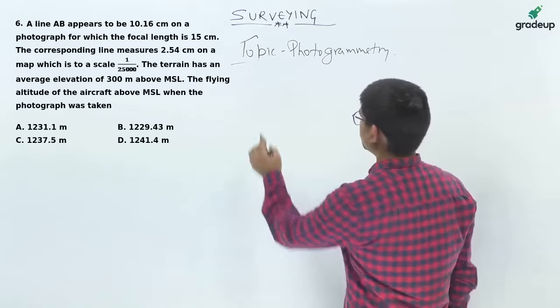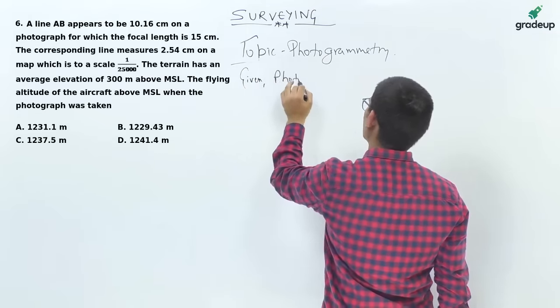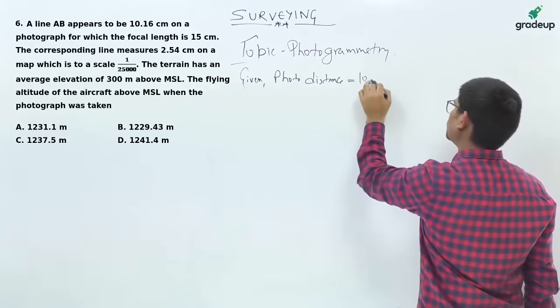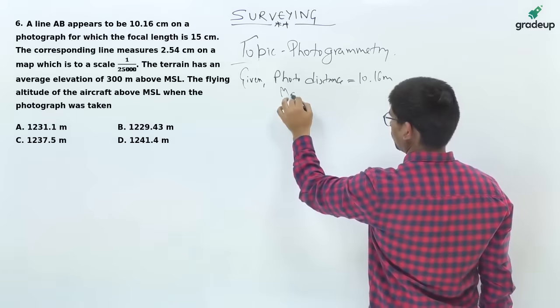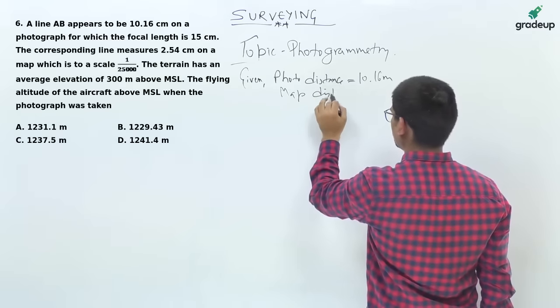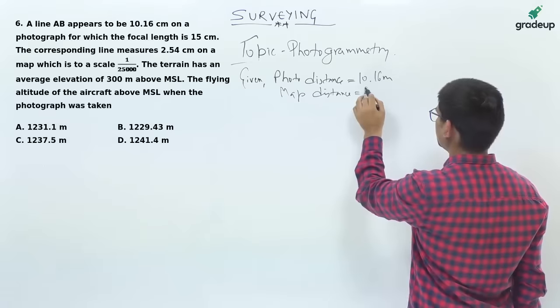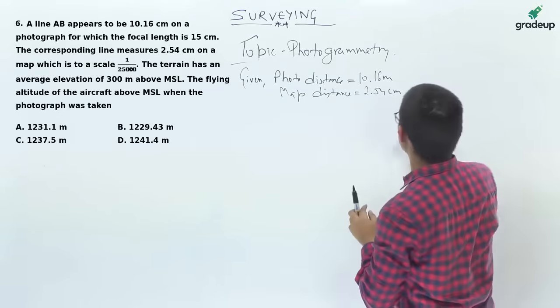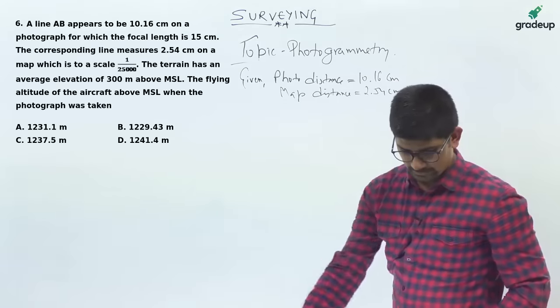So, photo distance is 10.16 centimeter, map distance is 2.54 centimeter. I think this is in centimeters.